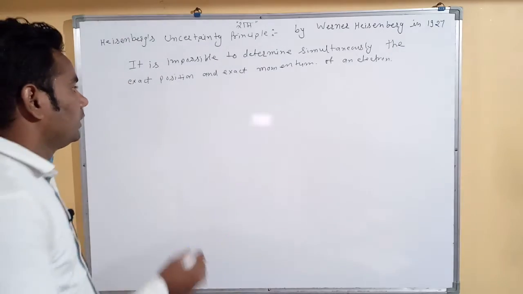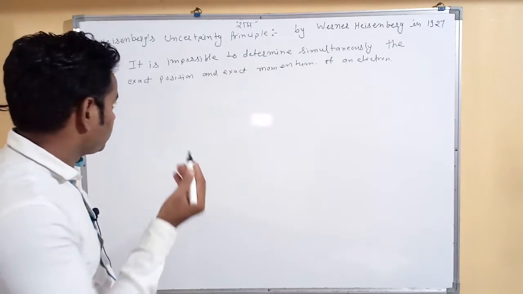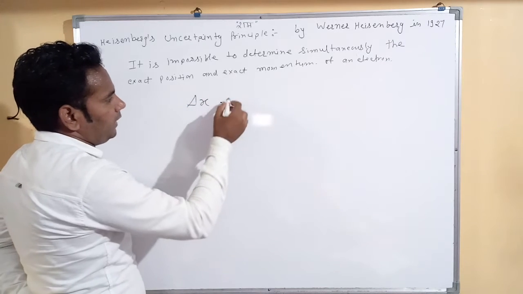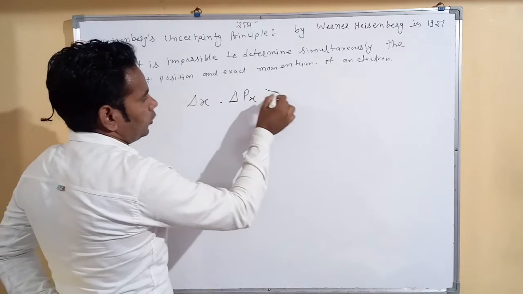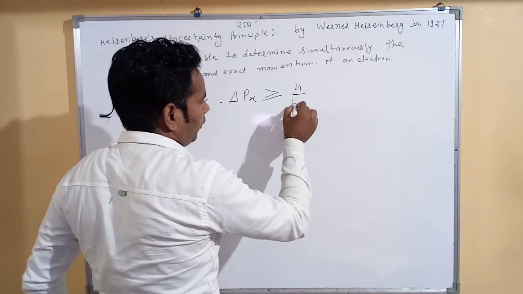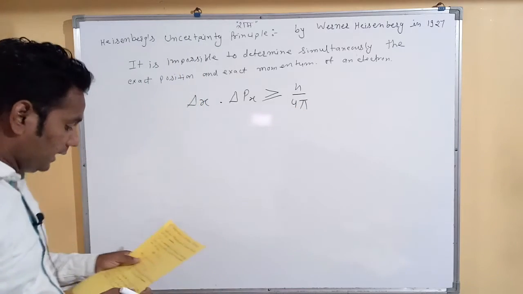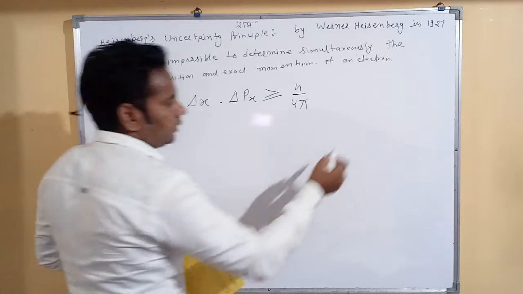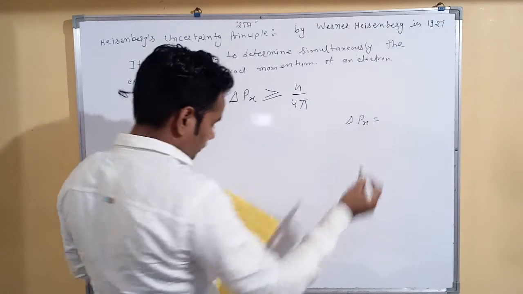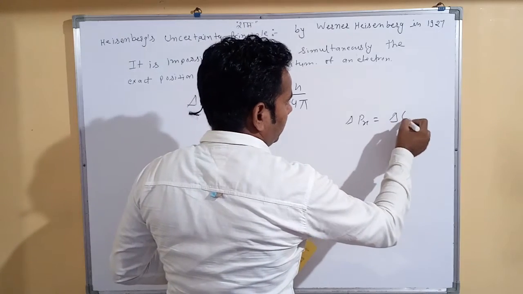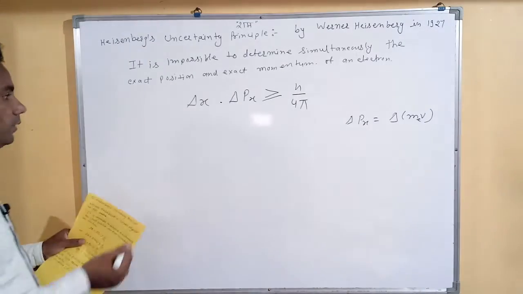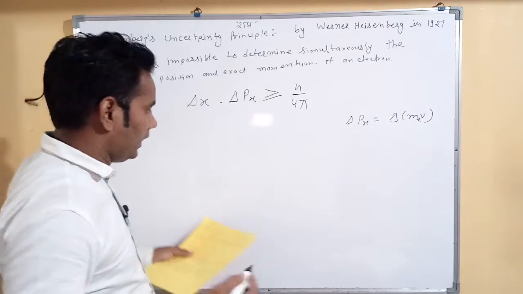If we consider the uncertainty in position as del x and the uncertainty in momentum as del px, then del x times del px is greater than or equal to h upon 4 pi. Del px is equal to m del v, where m is the mass of the electron and v is its velocity.